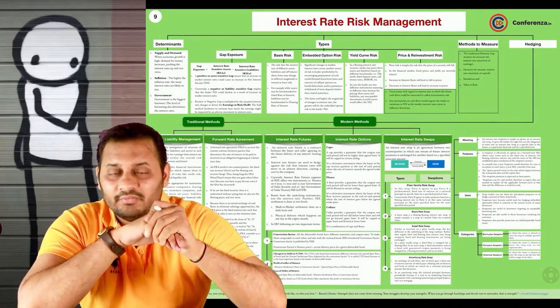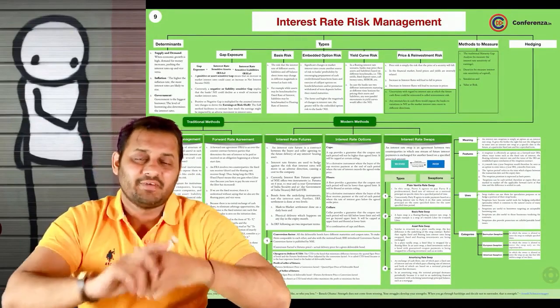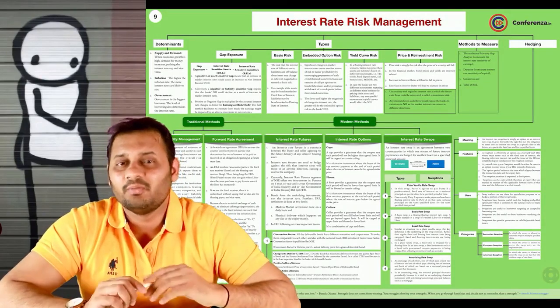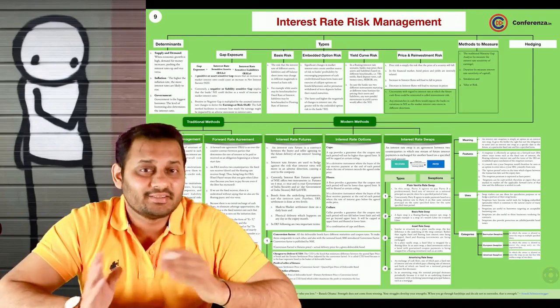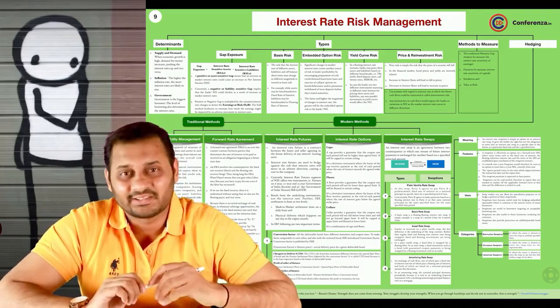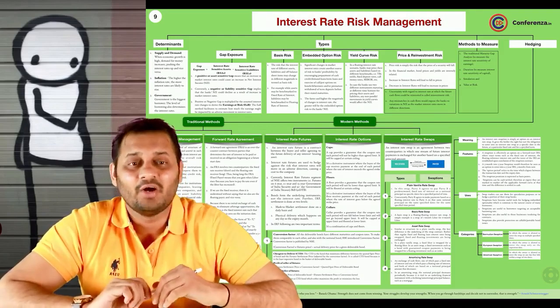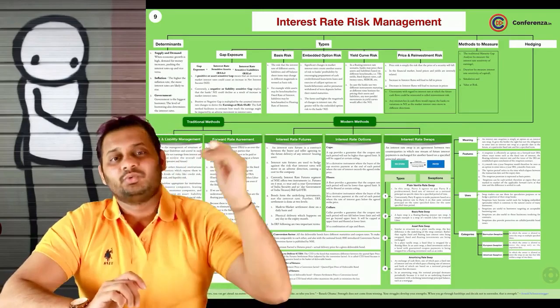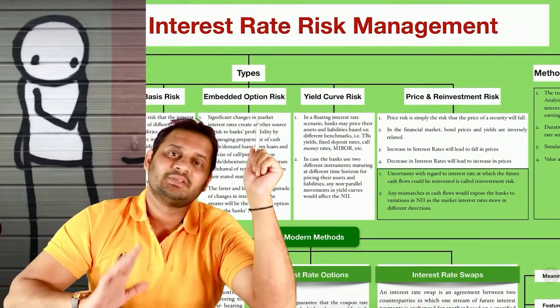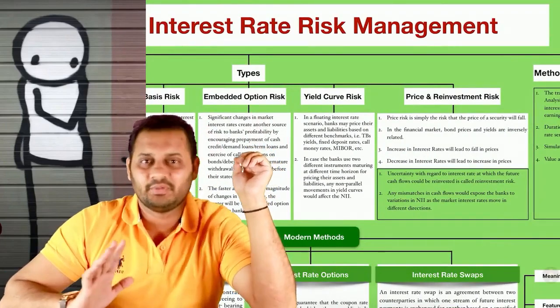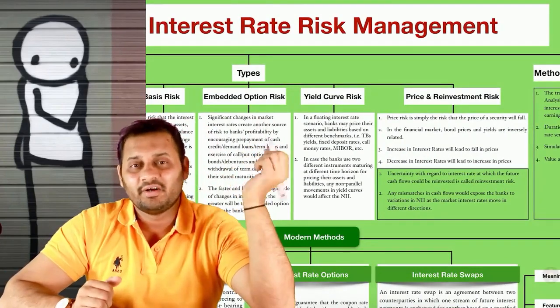So let's start with the topic. How we are going to revise this entire chapter. First of all, we'll talk about interest rate. What is interest rate? And then we will talk about interest rate risk. What are the risks in interest rate? And then we will talk about how to manage that risk. So first interest rate, then comes interest rate risk, and then comes interest rate risk management. This is how the entire chapter is divided by the institute.